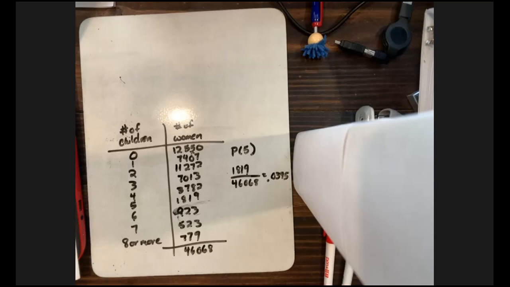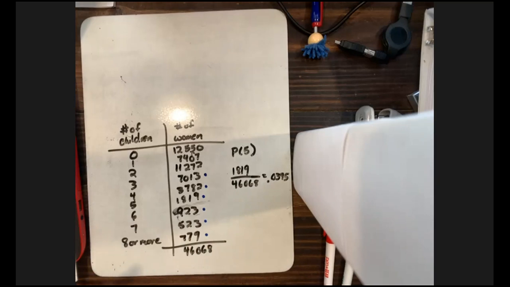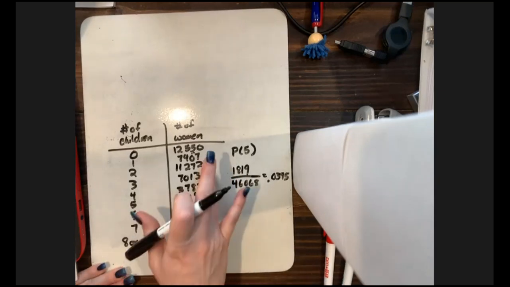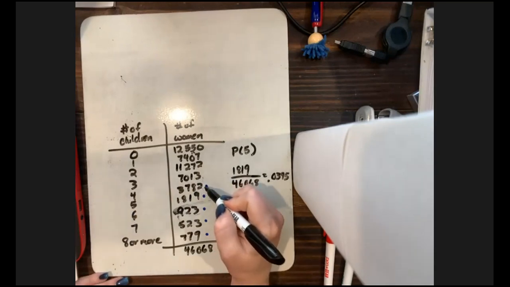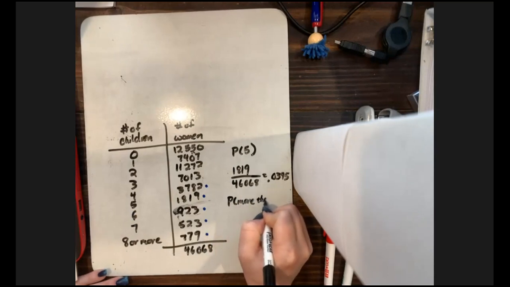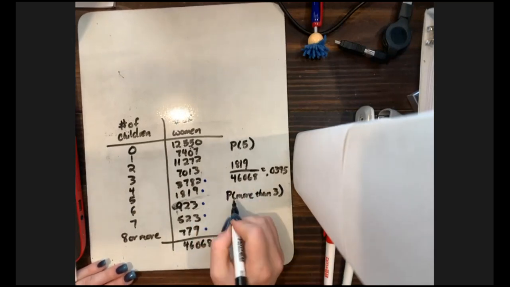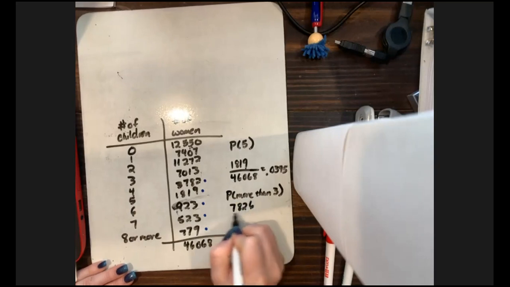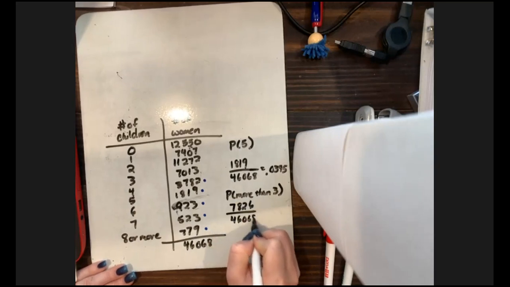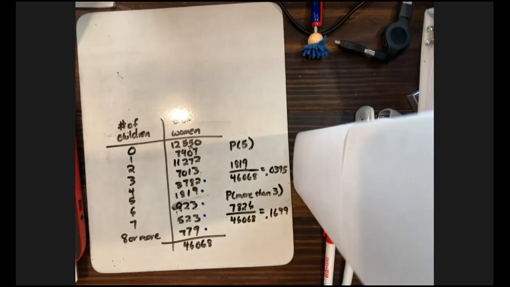So I'm going to go in and add these that have the dots by them. Okay. So we're going to add those all up. Excuse me, more than 3. Let me get rid of this one. I misread. More than 3, so that's going to be starting at 4. And we're going to add up. So we're doing the probability of more than 3. Okay. When we add all these up, we get 7826, again out of our 46068. That is 0.1699 for that one.